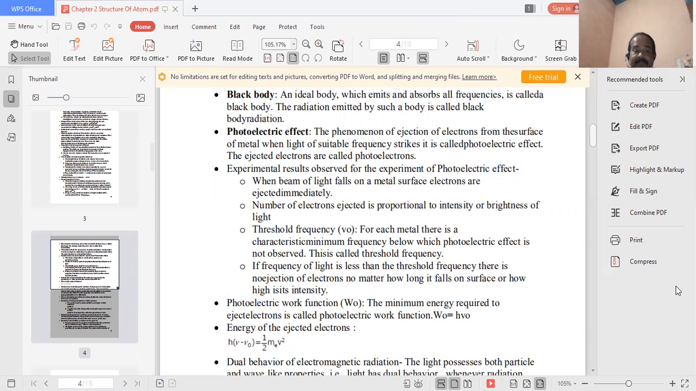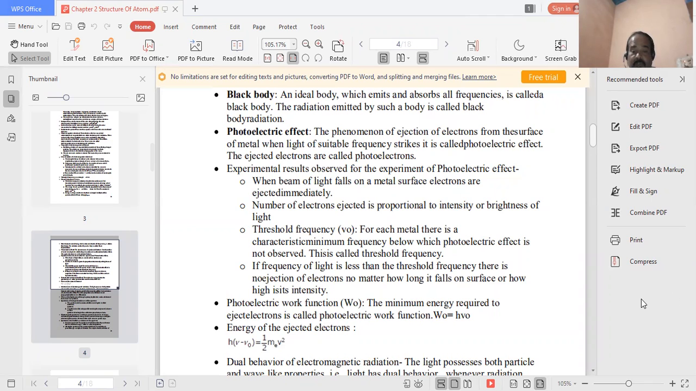Third, threshold frequency. For each metal, there is a characteristic frequency below which the photoelectric effect is not observed. This is called the threshold frequency. If the frequency of light is less than the threshold frequency, there is no ejection of electrons, no matter how long it falls on the surface or how high its intensity is.